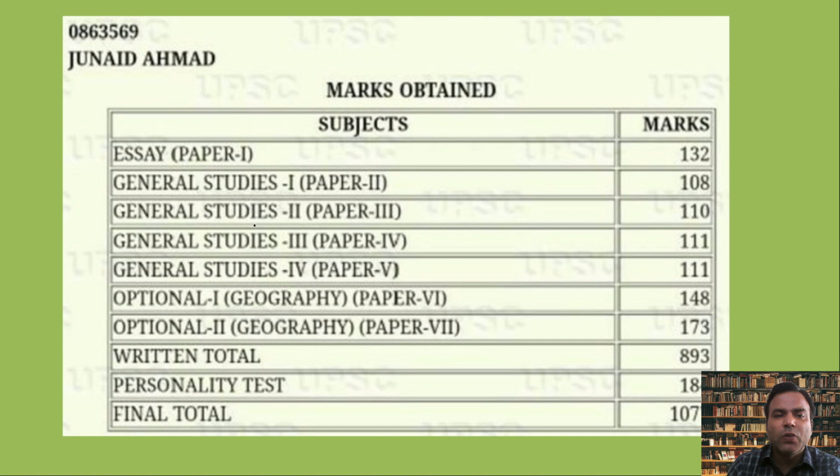If you look at this, Junaid Ahmed stood third rank, 148,173. So this is also getting around 300, okay, 321 marks he scored in the geography optional. So he stood third rank all over India.